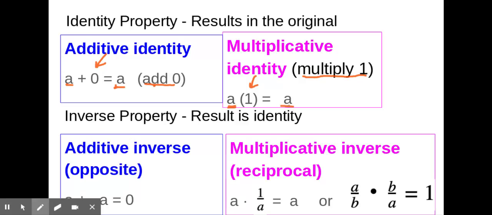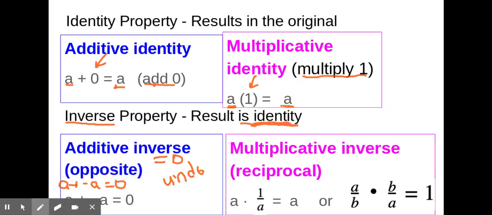Now, some people confuse the inverse property and the identity property. The inverse property results in the identity. So for the additive inverse, you're going to get it to equal 0. You're going to kind of undo the problem. So here we have the opposite. I'll rewrite this for you because you can't see it. A plus negative A gives you 0. If we want to undo the A by adding, we add the opposite. Additive inverse is the opposite.